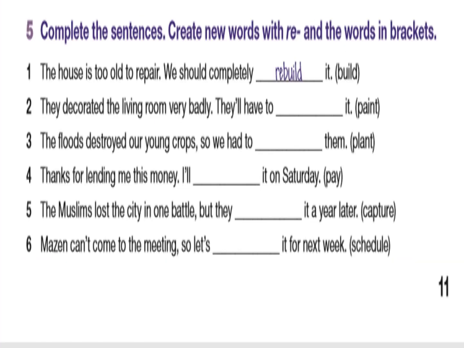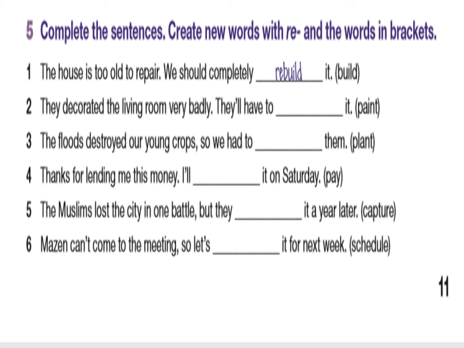Okay. Now let's go to activity 5. Complete the sentences. Create new words with re and the words in brackets. Now we will add the prefix re to the word in the brackets. I will read the first example for you.